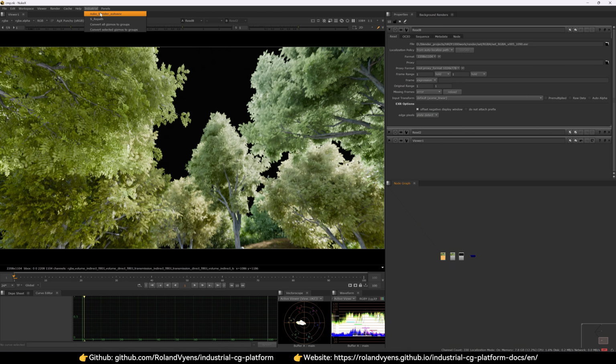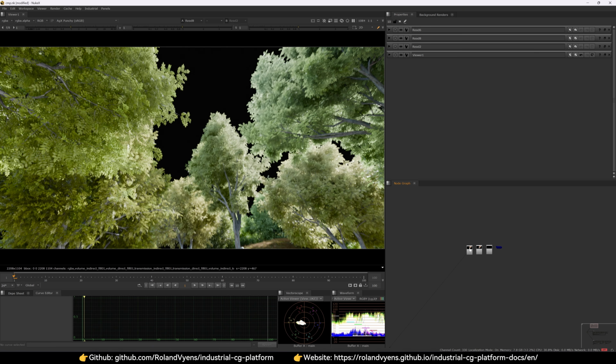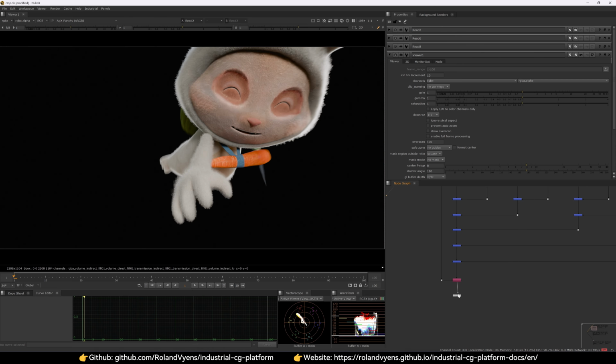Next, we will show you in Nuke how to combine these material passes and deep data for some basic compositing. Let's get started.